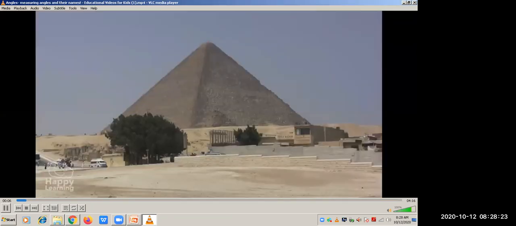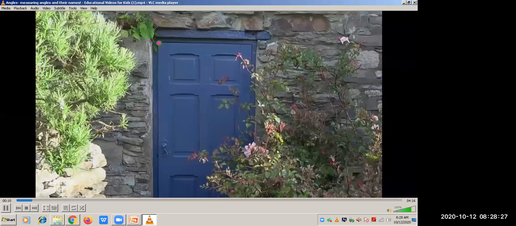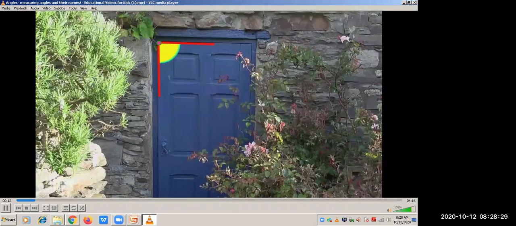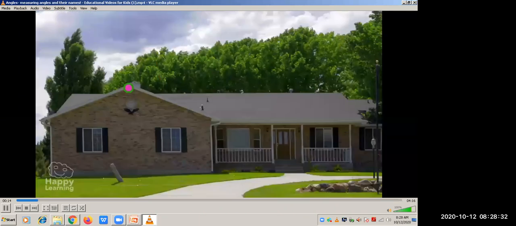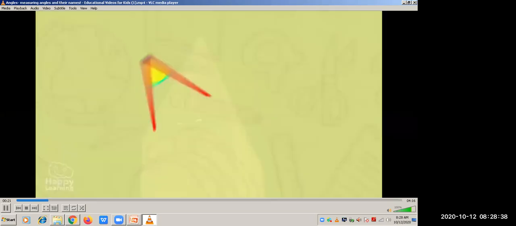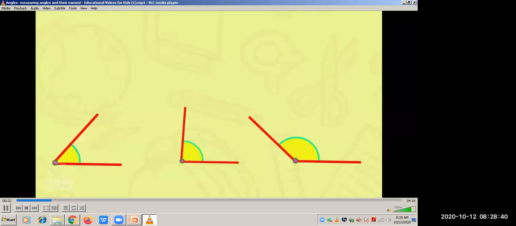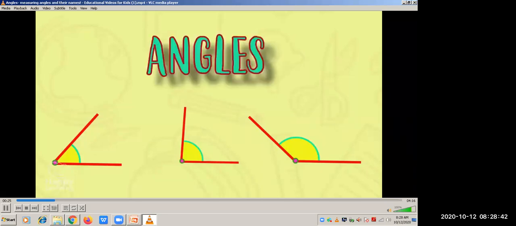Hello friends, welcome to a new Happy Learning video. Look at these images. Do you know what we're looking at? Exactly, they are angles. And today we are going to learn many things about them.